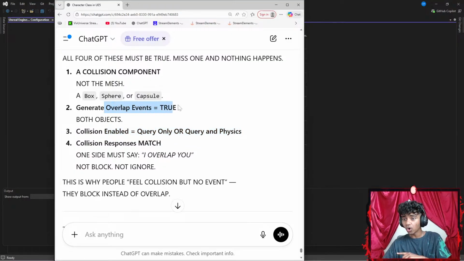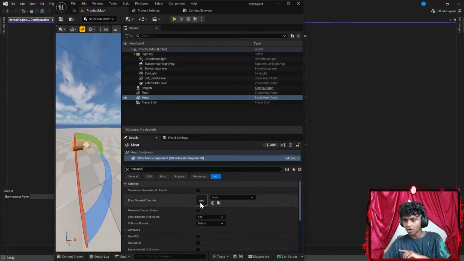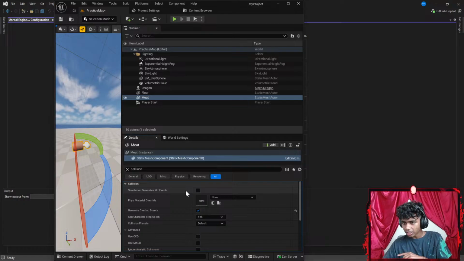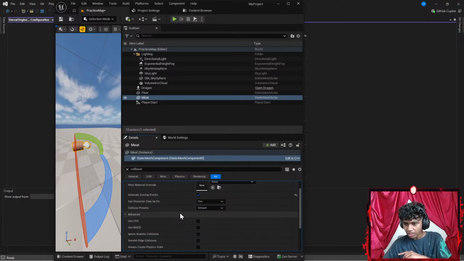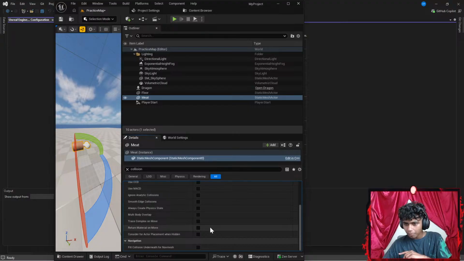I see generate overlap events is going to be set to true. Collision response is going to be match. So I gotta go ahead and set this to be true. Okay, let's go ahead and set that to be true. And then can characters step on, okay, I think I see. And then I have multi-body overlap.